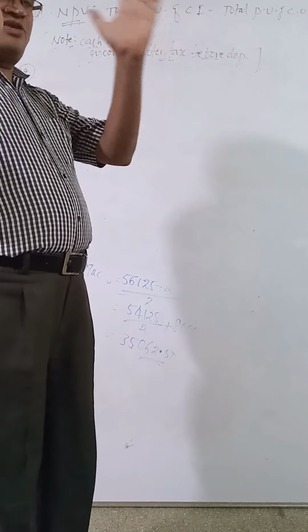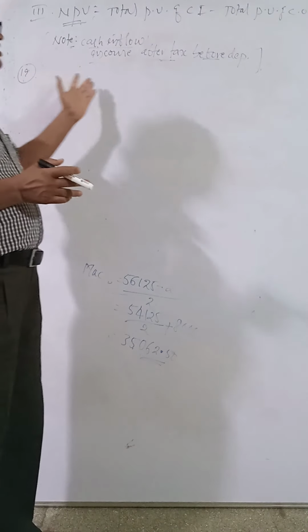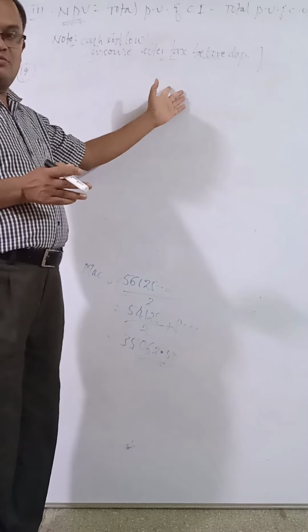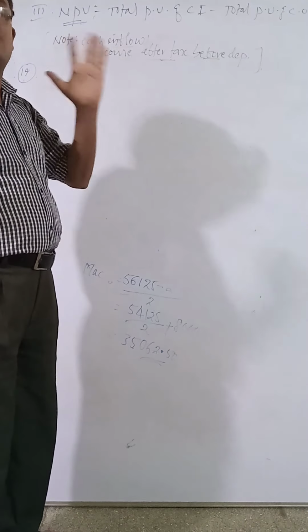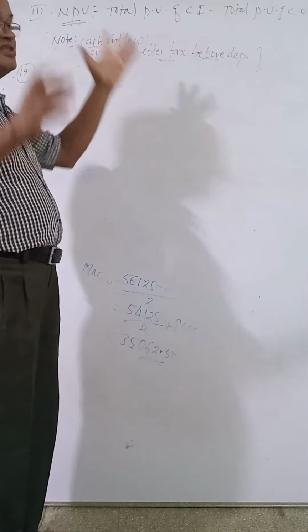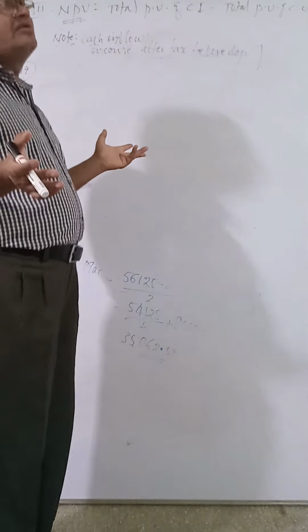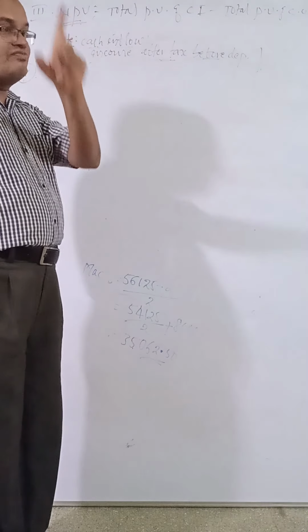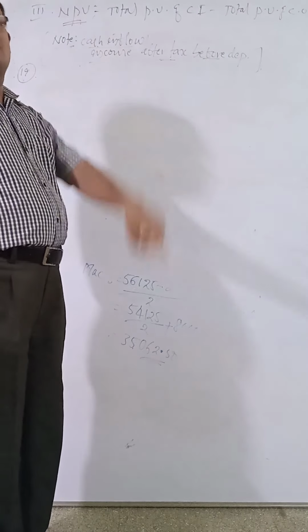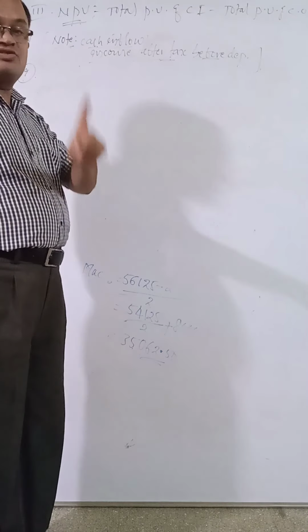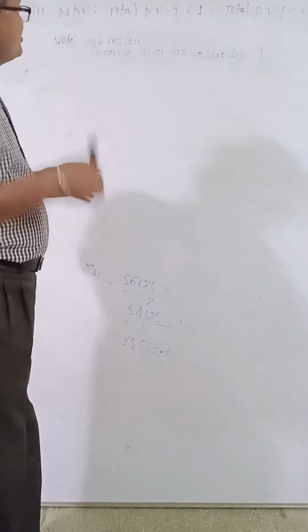Both projects are independent means if the NPV of both projects is positive, not negative, both projects should be selected. But if both projects are mutually exclusive, you have to select only one project, the one with the highest NPV.